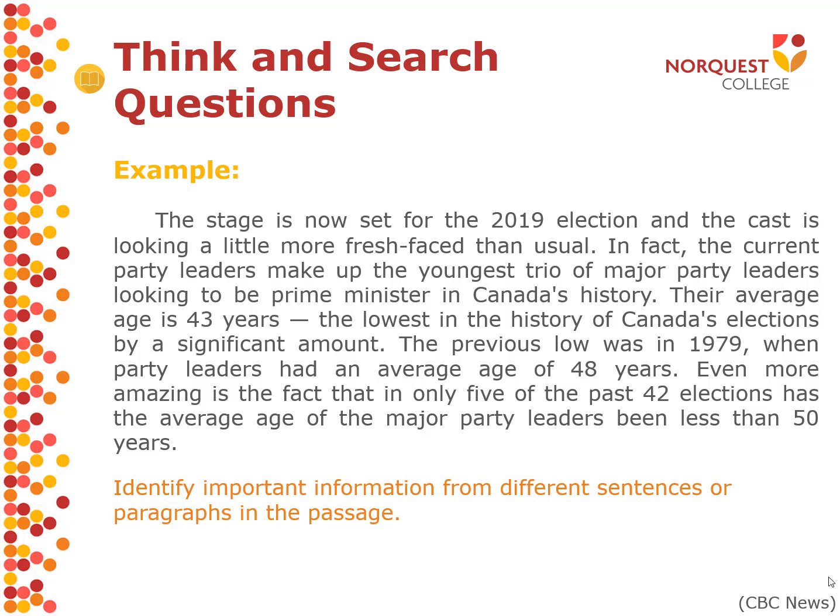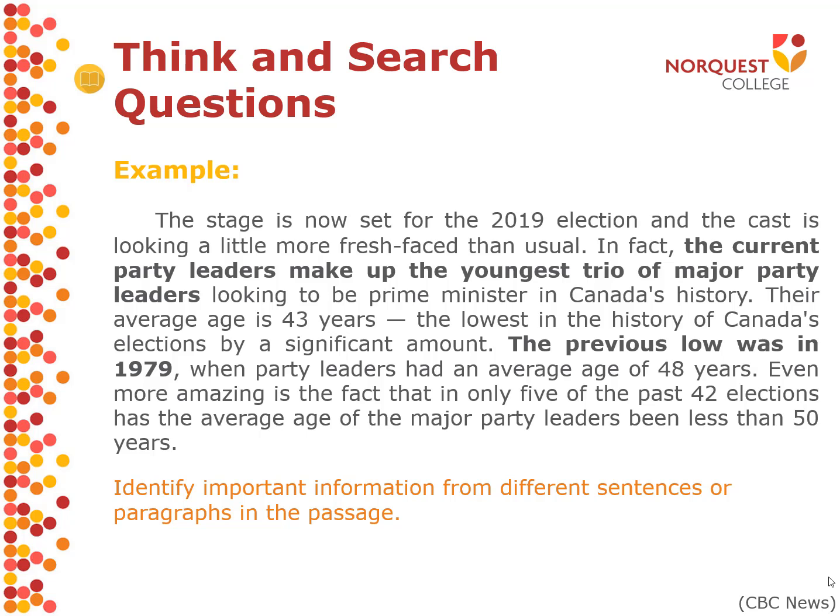To create a think and search question, we need to identify important information from different sentences or paragraphs in the passage. Even though this is only one paragraph, we'll still be taking information from two different places. Two related pieces of information in this paragraph are the fact that the current party leaders, so Canada's current party leaders, are the youngest in our Canadian history. A piece of related information is the fact that the previous low was in 1979.